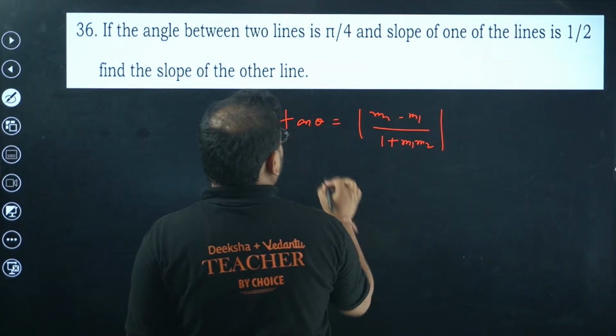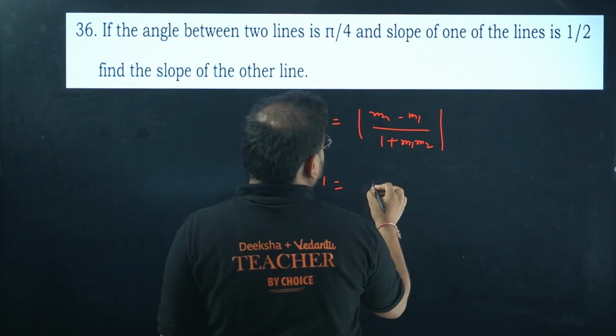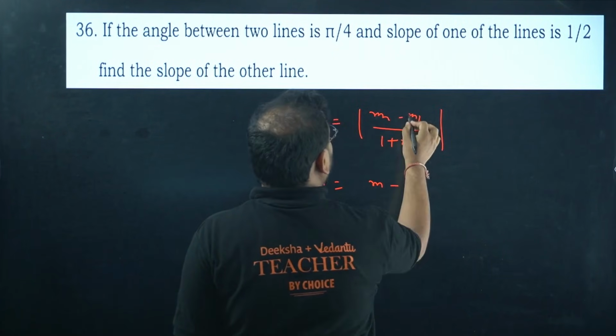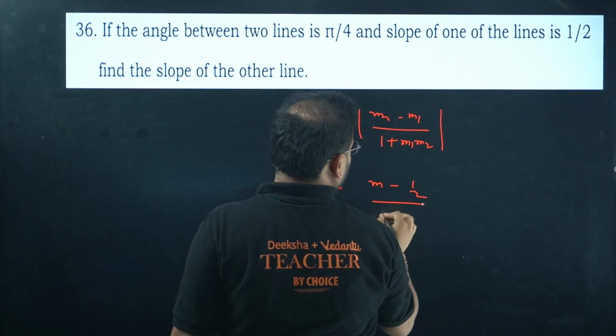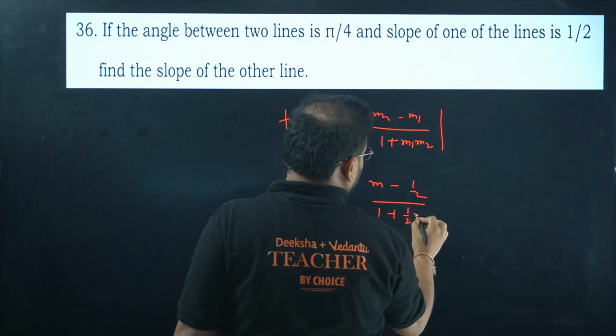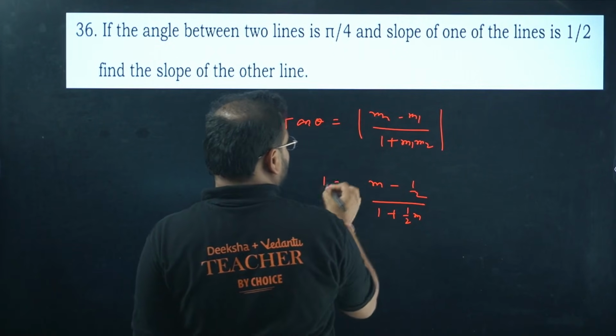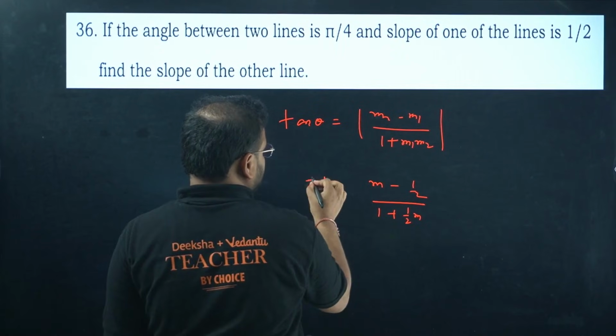Okay, we have the value tan pi by 4 is going to be 1. Over here we'll have, let's say m2 is just m. m1 is 1 by 2, they've given. 1 by 2 divided by 1 plus half of m. This is a modulus. I can remove it and write here plus and minus.